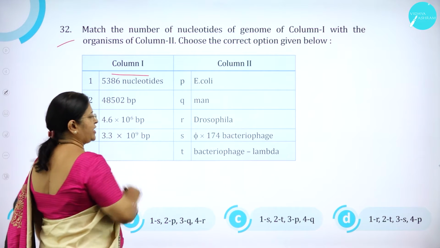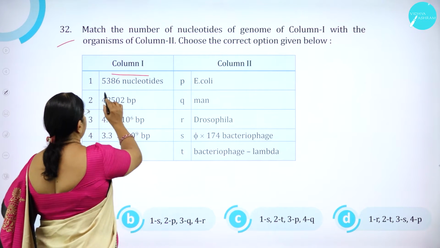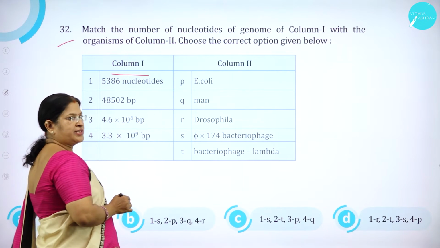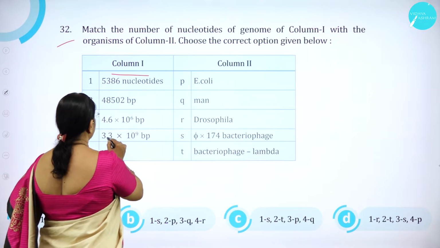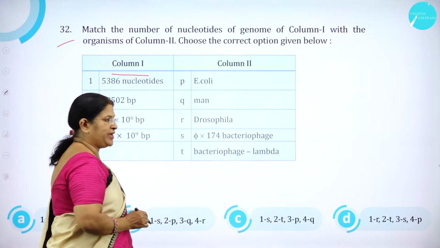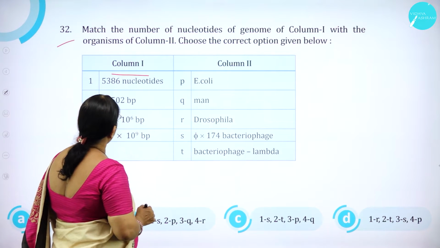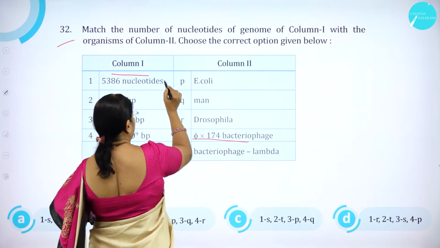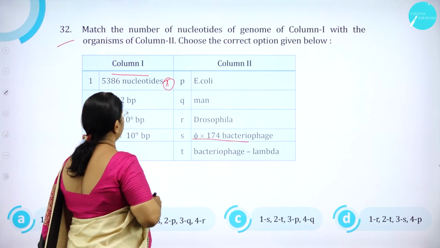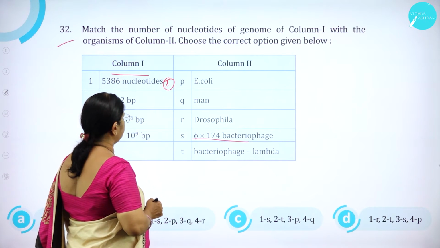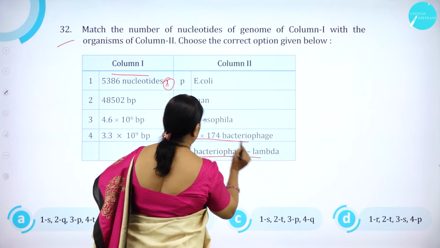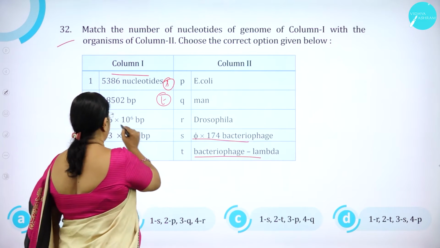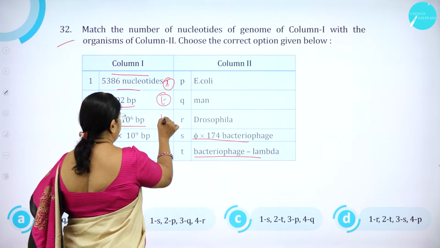So here the number of nucleotides is given and the examples are given. 5386 nucleotides, 48502 base pairs, 4.6 into 10 to the power 6 base pairs, 3.3 into 10 to the power 9 base pairs. 5386 nucleotides is phi X 174 bacteriophage, that is S. 48502 base pairs, that is bacteriophage lambda, that is T. 4.6 into 10 to the power 6 base pairs, it is P, E. coli.